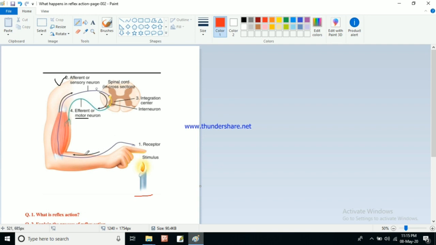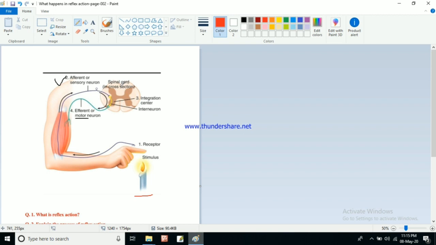So from the receptor through the sensory neuron, what happens? The electrical impulse, or the signal of heat, will be sent to the spinal cord. Actually it should be sent to the brain, but for reflex action what happens? This is received only up to the spinal cord. It does not travel all the way to the brain. It stops here in the spinal cord. Why does it stop here? To save us from the danger.